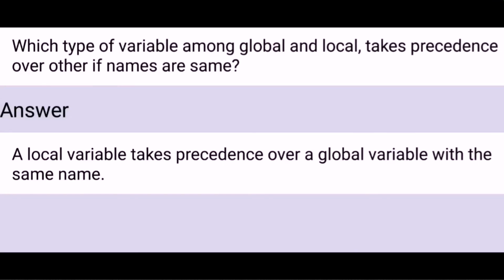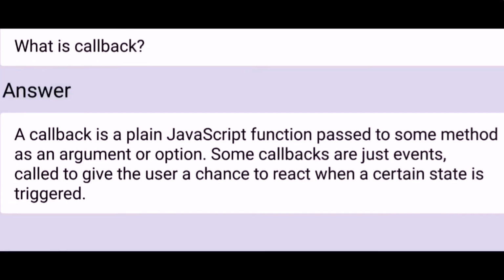Which type of variable, global or local, takes precedence over the other if the names are the same? A local variable takes precedence over a global variable with the same name. What is a callback? A callback is a plain JavaScript function passed to some method as an argument or option.